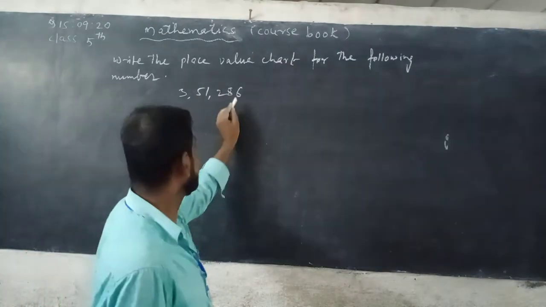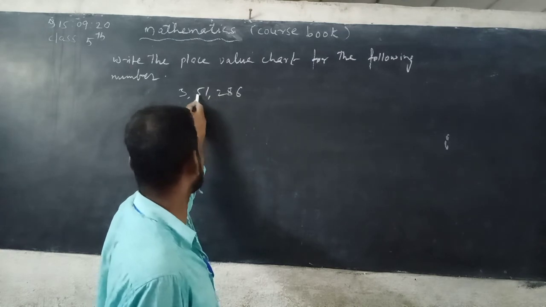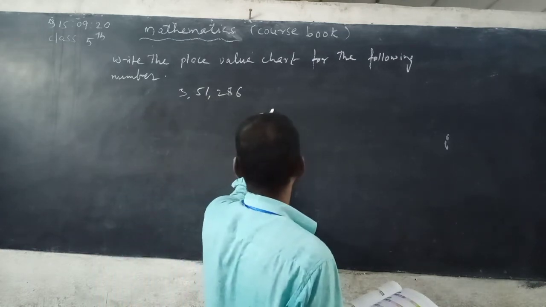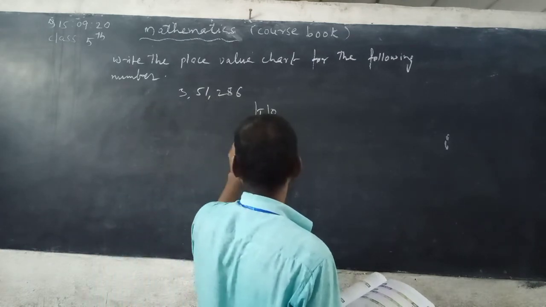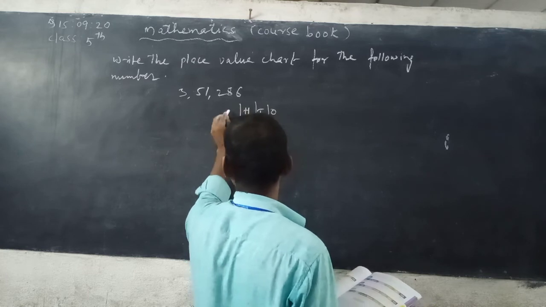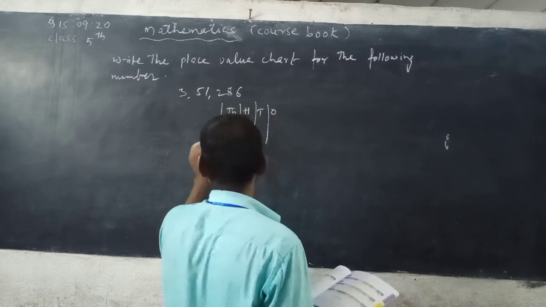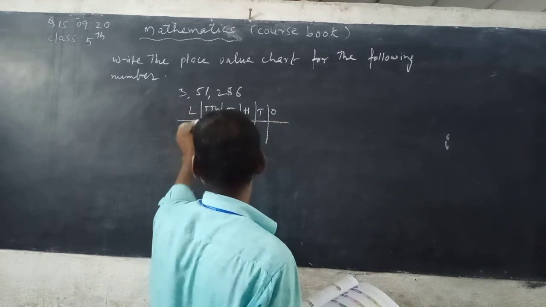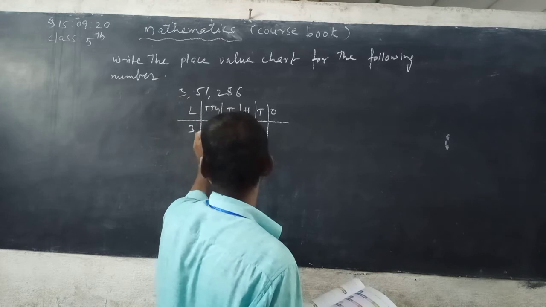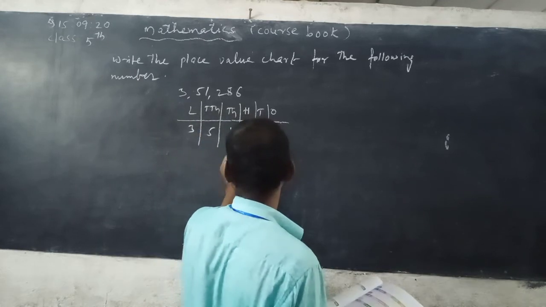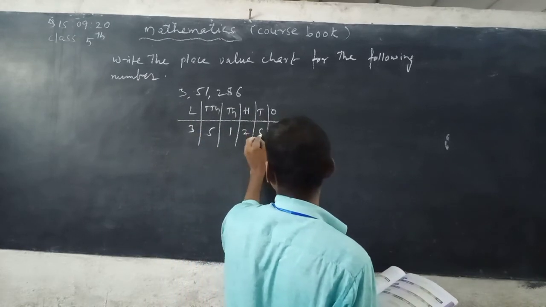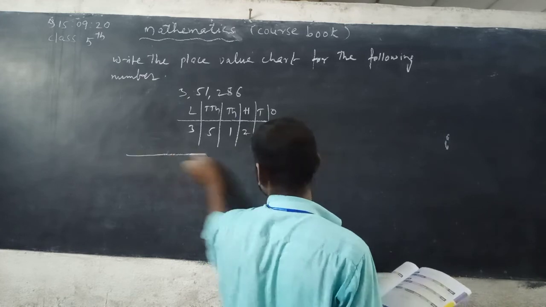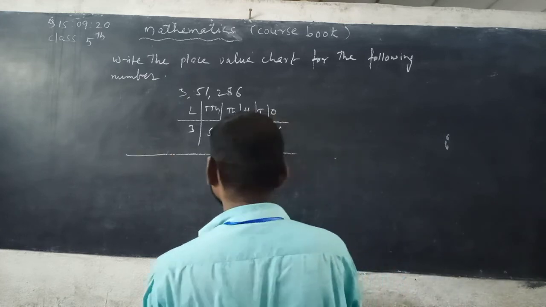So you can write ones, tens, hundreds, thousand, 10,000, lakh. 3 is in lakhs place, 5 is in 10,000 place, 1 is in thousands place, 2 is in hundreds place, 8 is in tens place, 6 is in ones place. That's it.